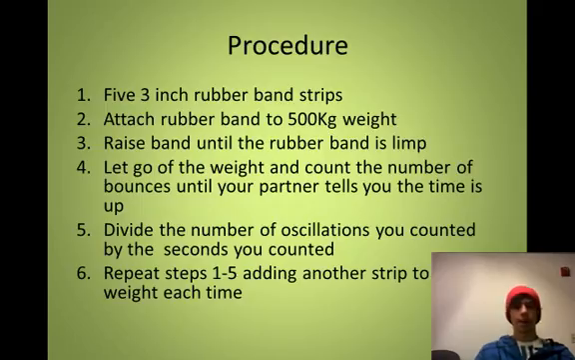Procedure. 1. 5 3-inch rubber band strips. 2. Attach rubber band to 500 kilogram weight. 3. Raise band until the rubber band is limp. 4. Let go of the weight and count the number of bounces until your partner tells you the time is up. 5. Divide the number of oscillations you counted by the seconds you counted. Repeat steps 1 to 5, adding another strip to the weight each time.